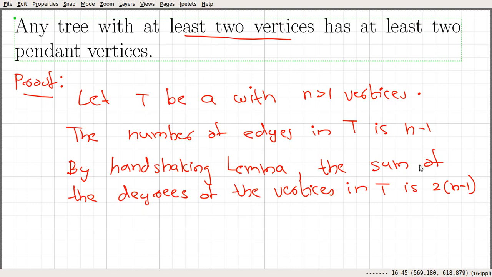Suppose this graph has n vertices, so i goes from 1 to n, and let d_i be the degree of the ith vertex. Then the sum of d_i is equal to 2(n minus 1), by the handshaking lemma.